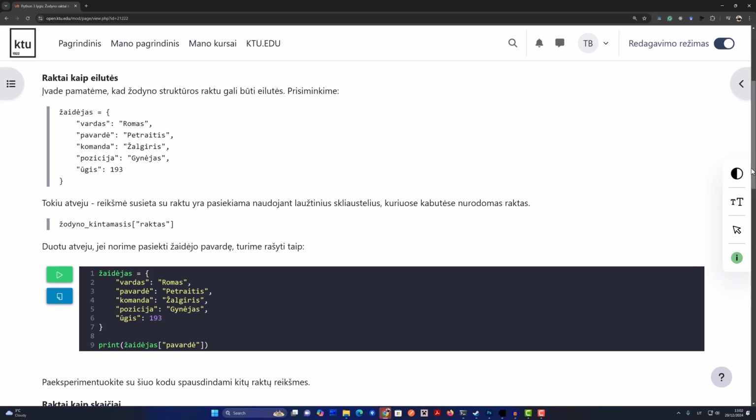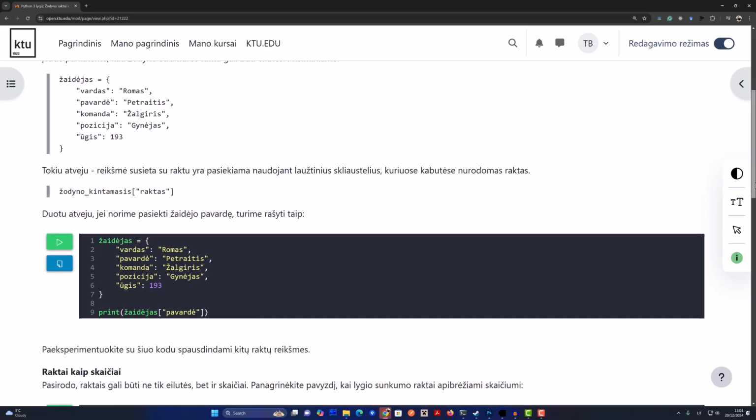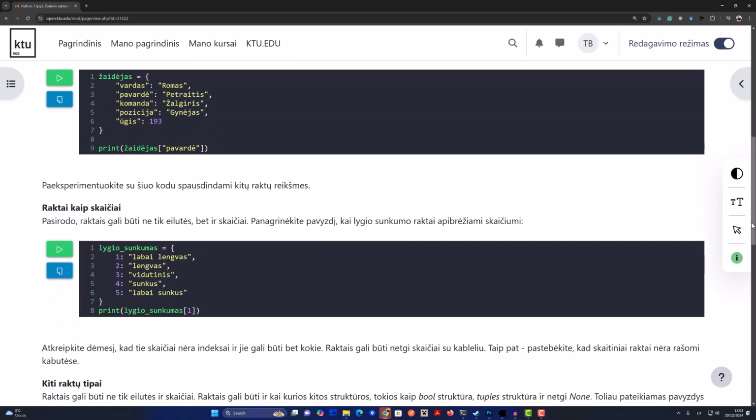Say you were making a user database. Usernames would make great keys because they're strings, and they shouldn't really change. Or think about levels in a game. You could use level numbers as keys because each level is associated with a specific number, and those usually don't change either. So basically anything that's fixed, that's your key.